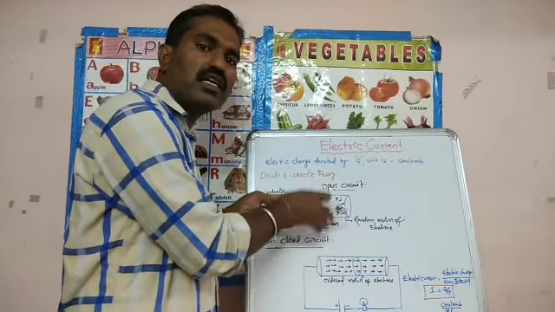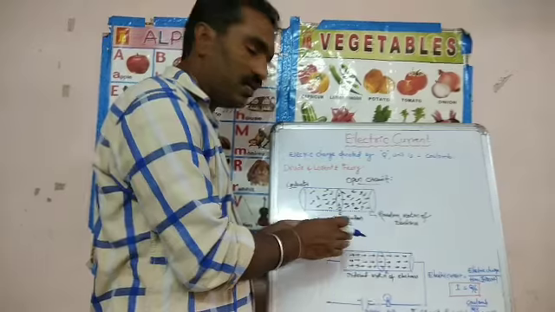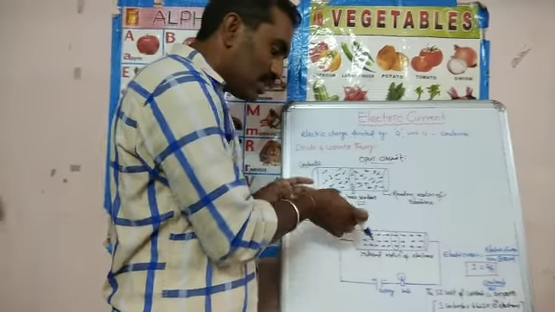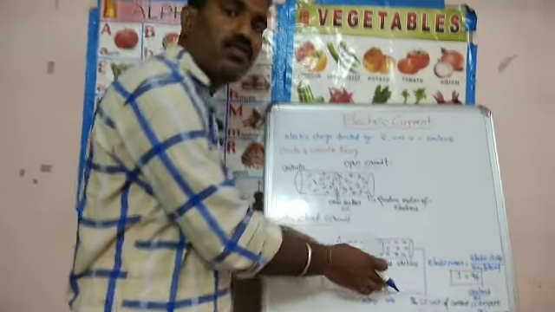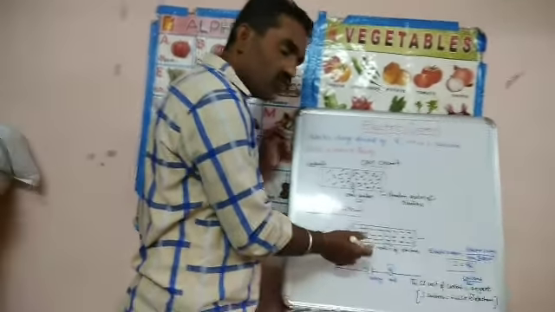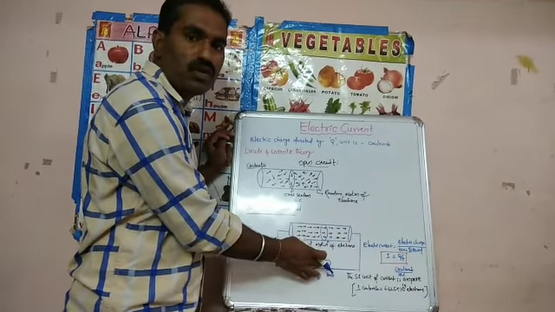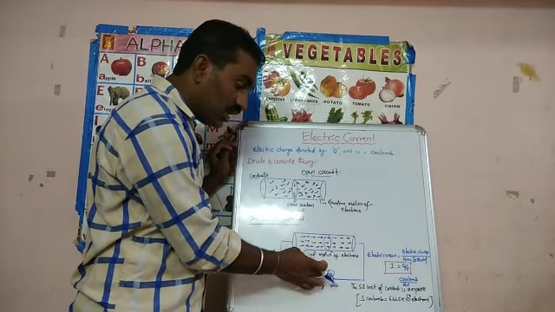If the conductor is connected in a closed circuit, that means the conductor is connected to the terminals of the battery through the bulb. What happens? Due to the transfer of energy, the bulb glows.